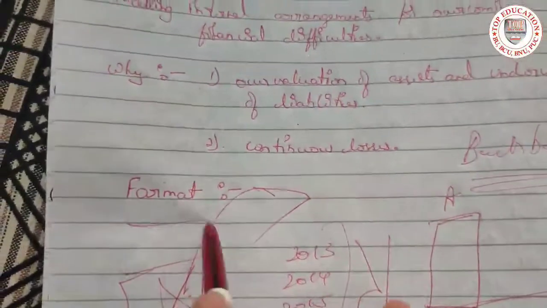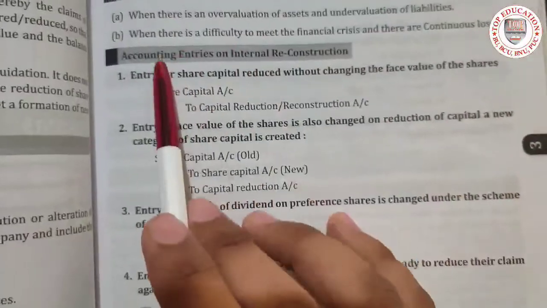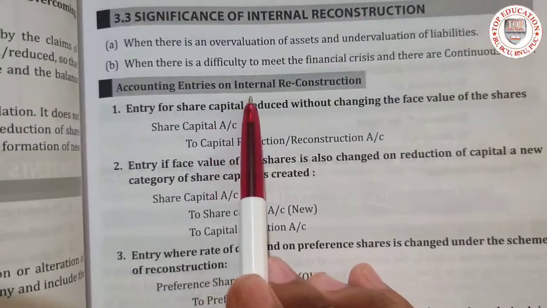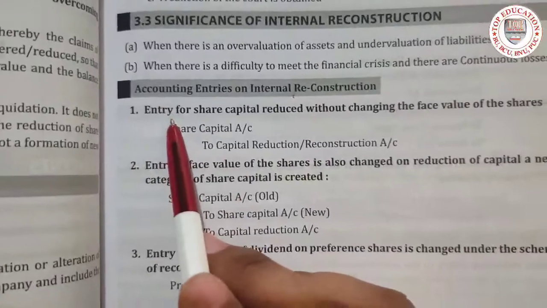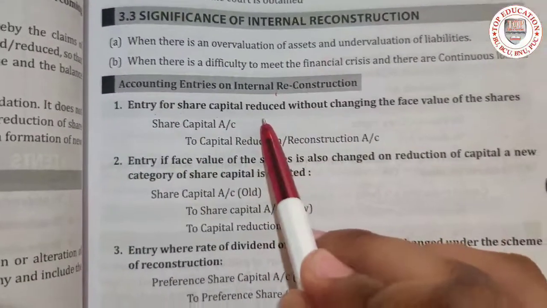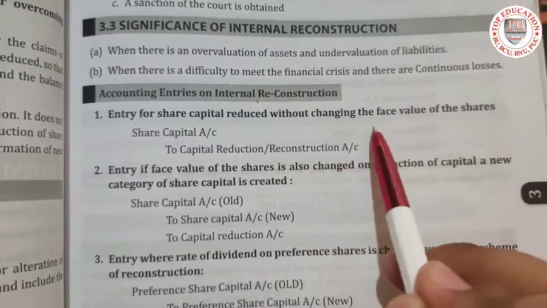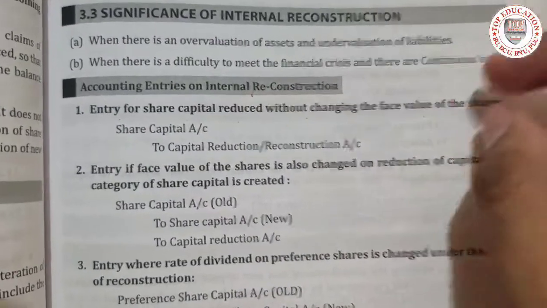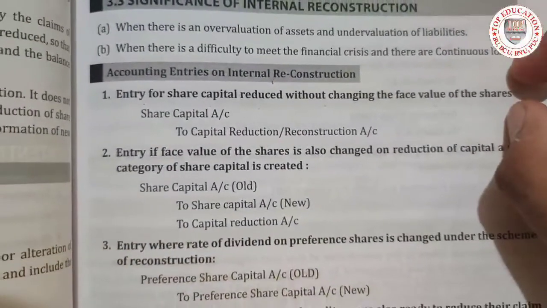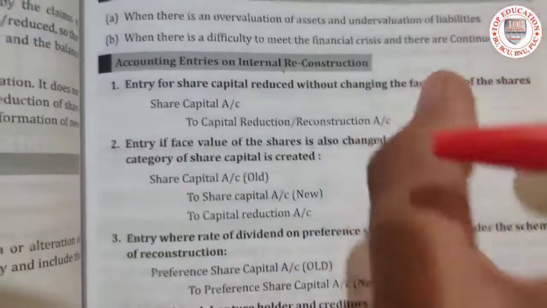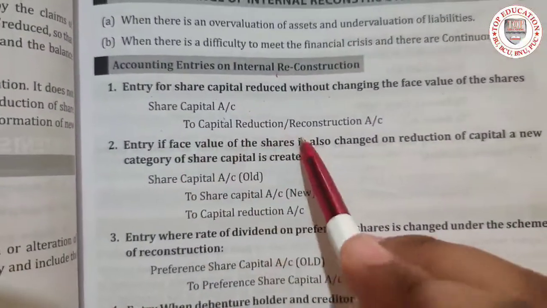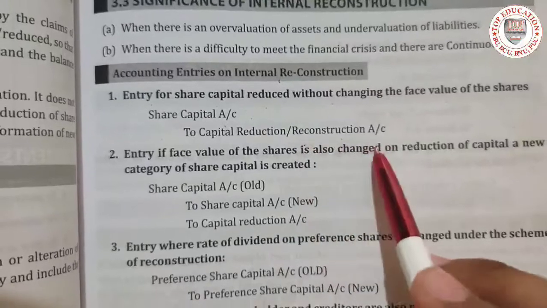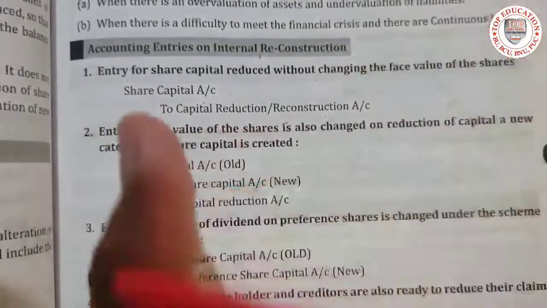So let's go to the pro forma. See the accounting entries on internal reconstruction. The first is the entry for share capital reduced without changing the face value of the shares. If this line repeats in the question, then share capital account to capital reduction or reconstruction account, this you have to write.